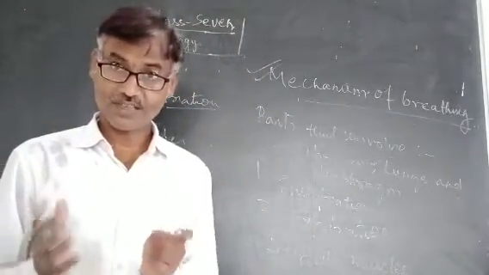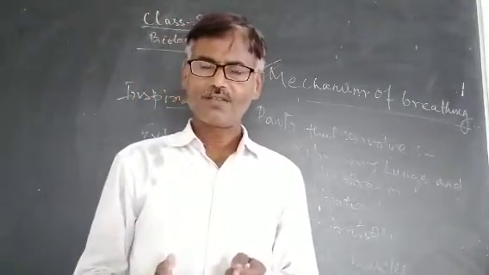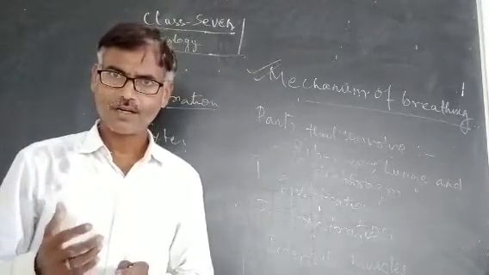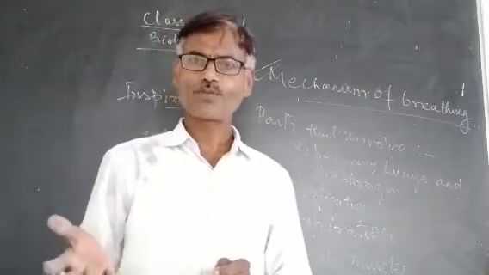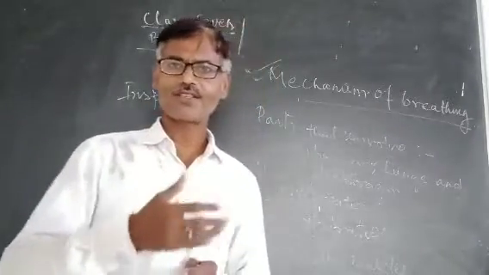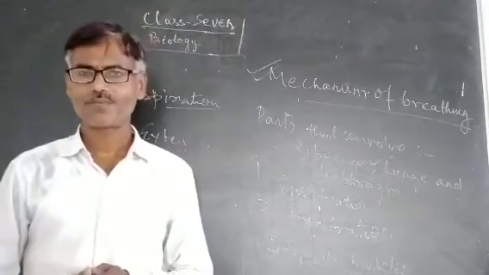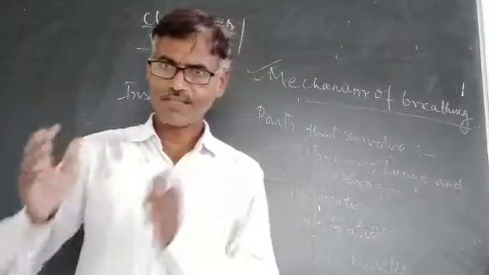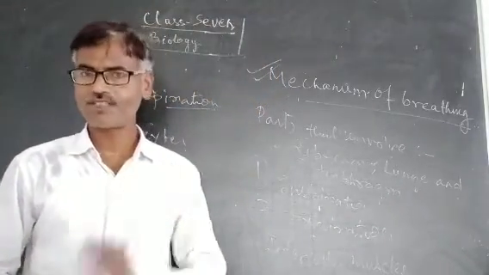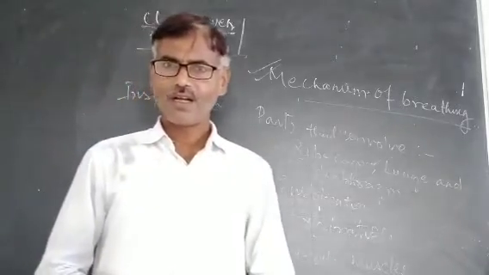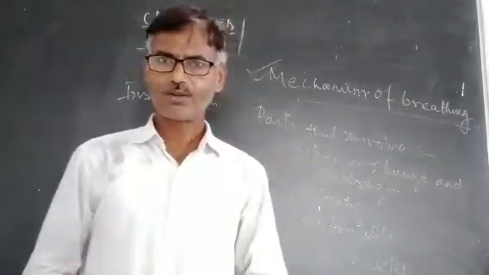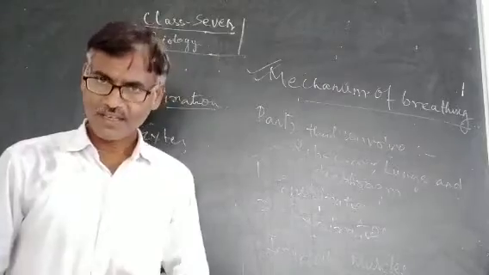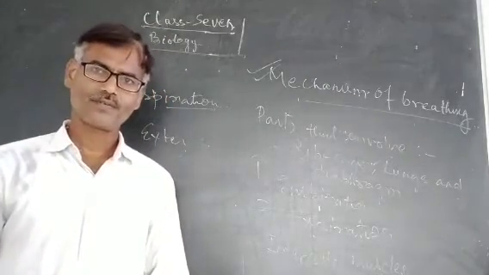As the two lobes of the lungs expand, the pressure of the air inside the lungs decreases. Fluid or gases, say air, move from the region of high pressure to the region of low pressure. As the pressure of air inside the lungs decreases and becomes less than atmospheric pressure, the air from the surroundings rushes into the lungs through the respiratory passage. In this way, intake of air, that means inspiration, takes place.